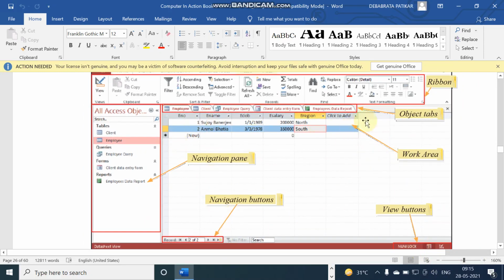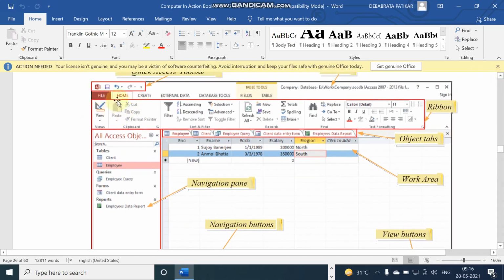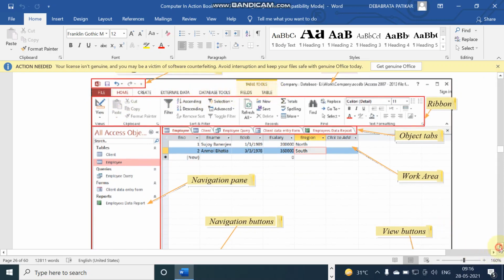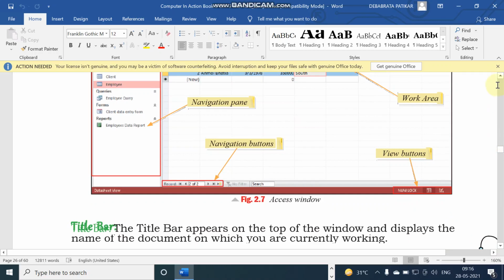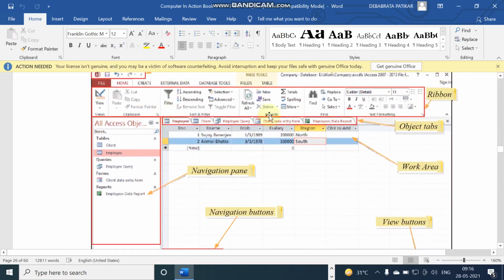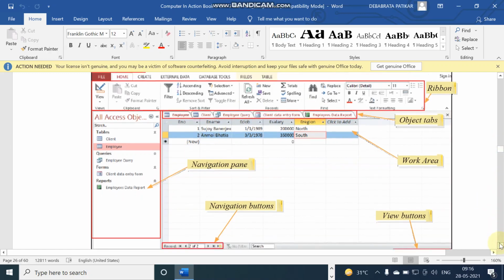At the middle of the right hand side is the working area, and the tabs are called object tabs. And at the top of the MS Access window is the ribbon, where we can get many menus. And how many menus are there? File, home, create, external data, database tool, fields, table, etc. This is very important, and students, remember that this entire window of MS Access is called the Integrated Development Environment, or IDE.